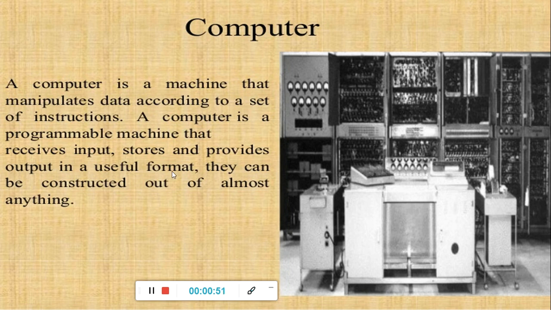How does a computer work? That question is already done in our first video. So input, store and output means input, process and output. First we have to give some input to our computer, then it will process that input, and after that it will give us output.